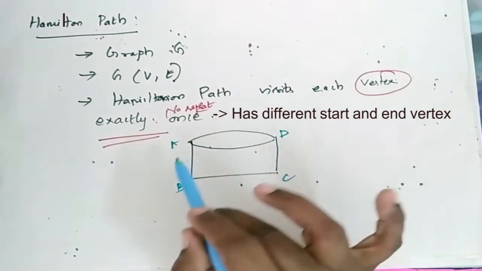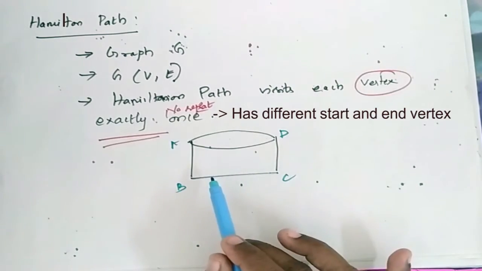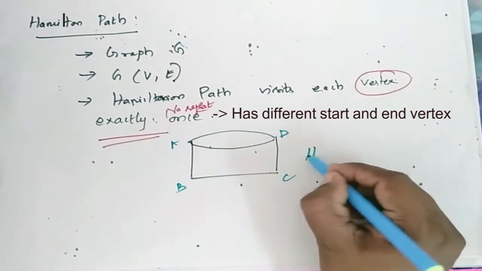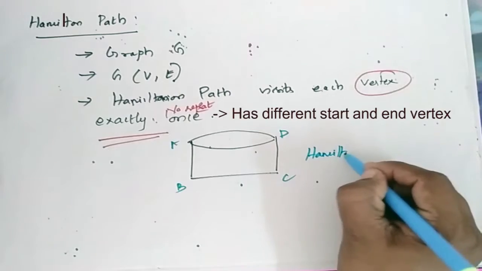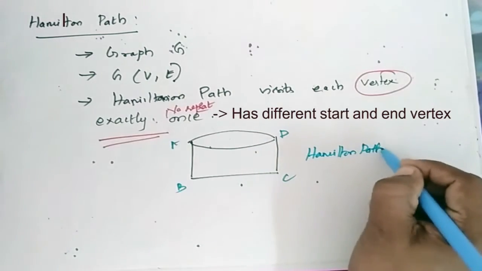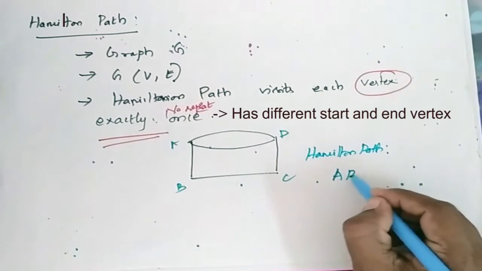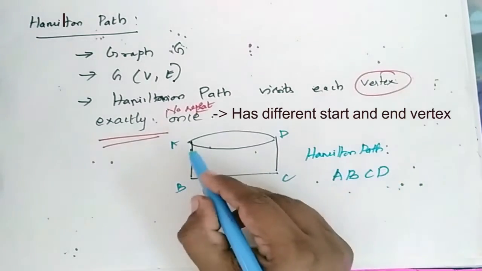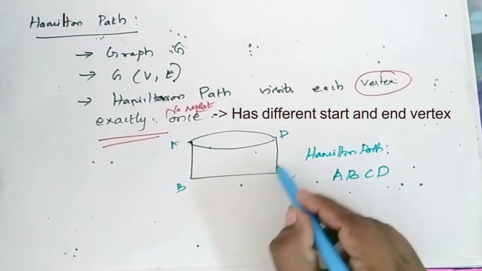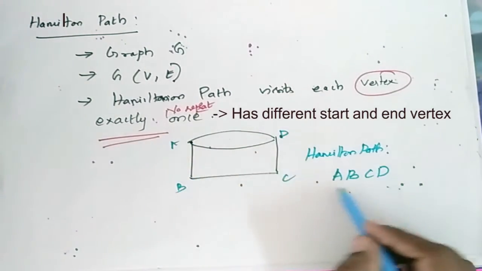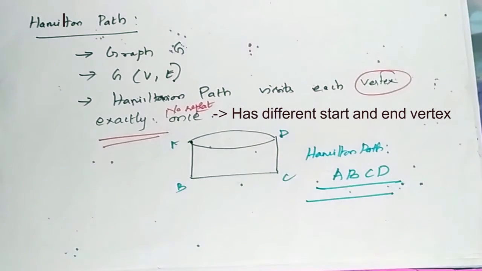Now when you consider this graph, when I come for considering the Hamiltonian path, it is A, B, C, D. Each vertex is visited only once. So the path is A, B, C, D.